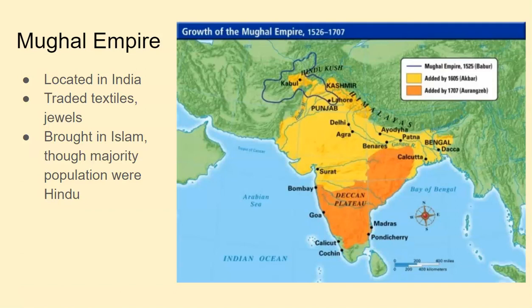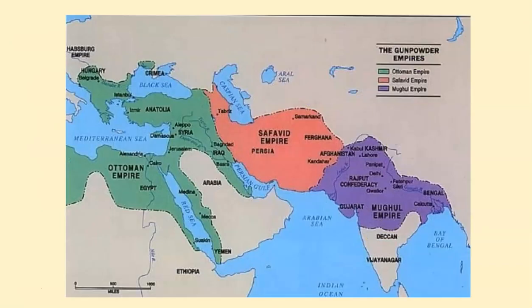Remember that the Indians are predominantly Hindu, but when the Mughals come in, the Mughals are a Mongol people, they bring Islam with them, even though the majority of people will still be Hindu, which is why when Gandhi leads India to independence and they split up into two countries, they split up into Pakistan, which is here. Pakistan is the Muslim majority part of the country, and then India is the Hindu majority. I mean, even today in India, 20% of the people in India today are Muslim.